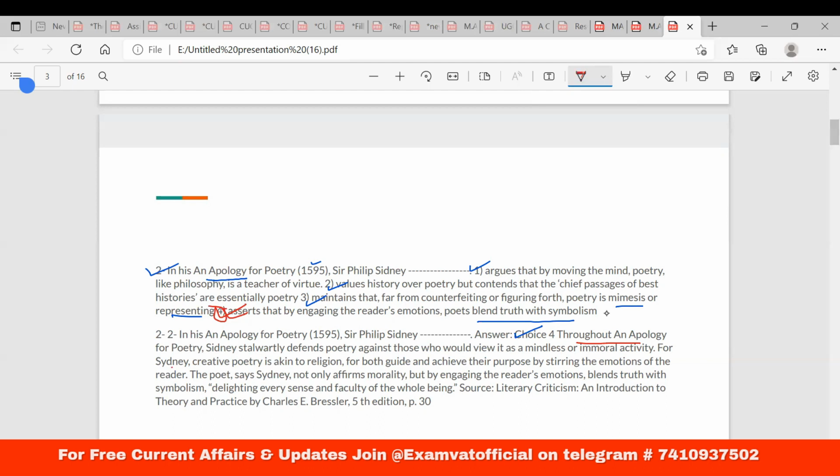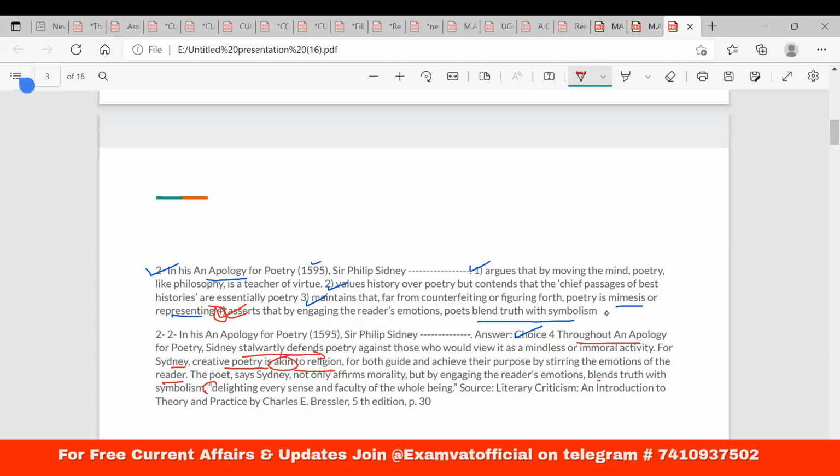And for Sidney, creative poetry is akin, मतलब पास है, akin to religion. Religion के बहुत करीब है. So this is also poetry has its धर्म जो बोलते हैं ना, एक कवि और कविता है उसके जो धर्म होता है. तो this is also very close to religion, for both guide and achieve their purpose by stirring the emotion of the reader. Okay, so obviously this line is very important.